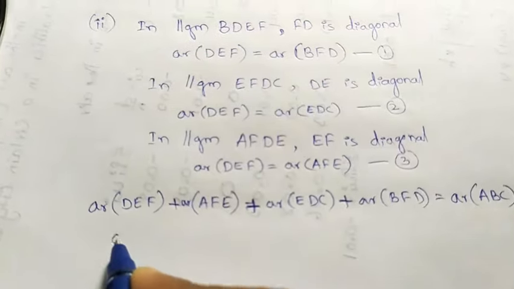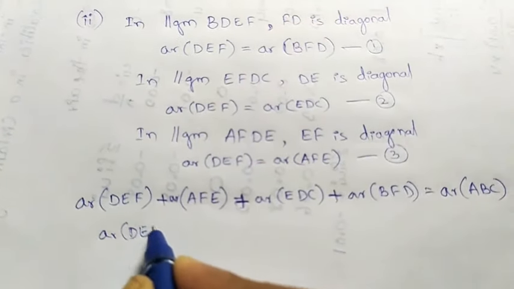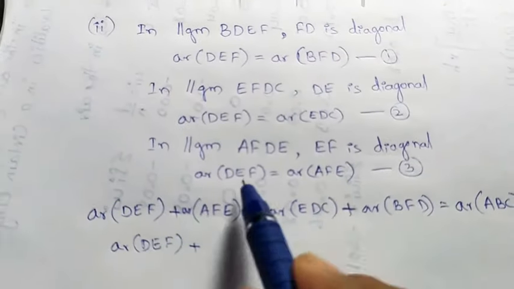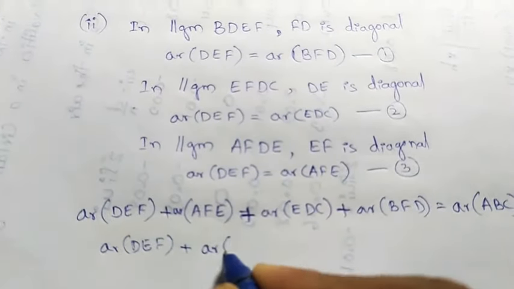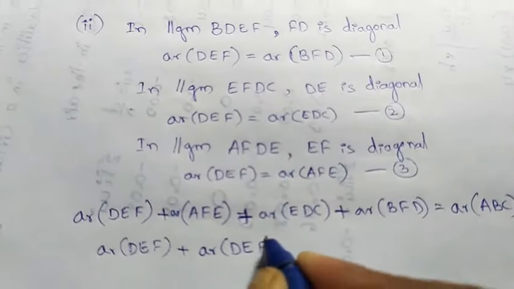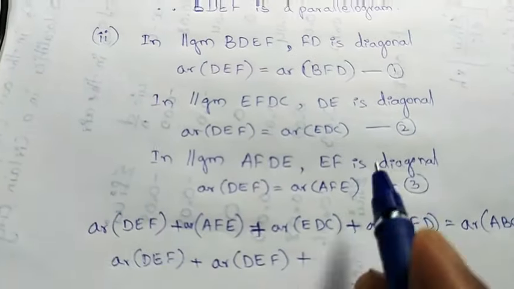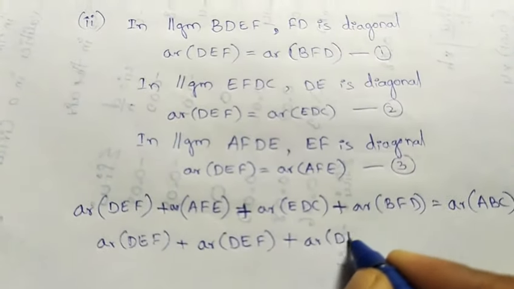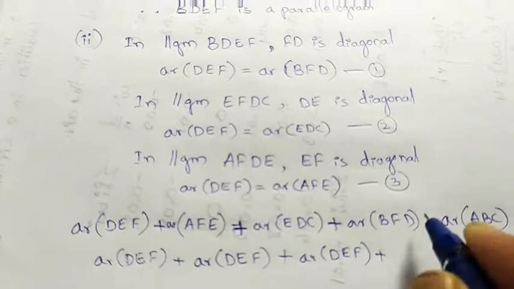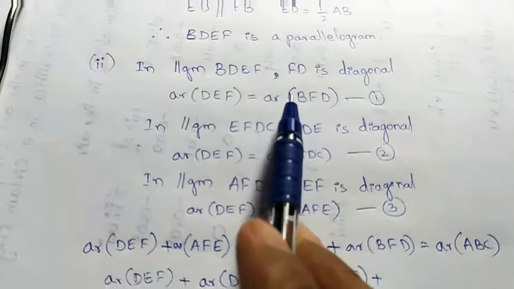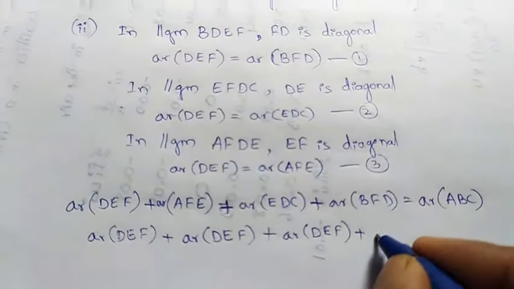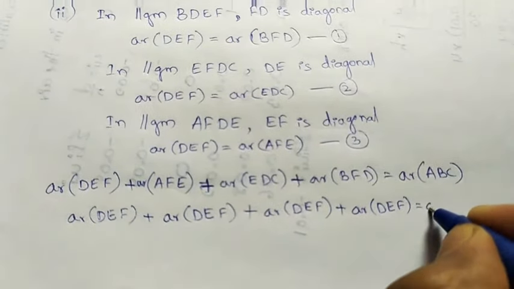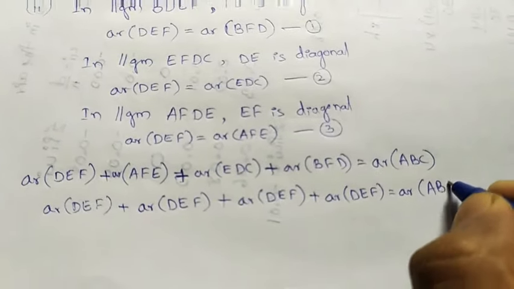Now keep ADF the same, plus AFE. AFE is equal to DEF. EDC, from equation number 2, is also area of DEF. And the fourth one, BFD, is also equal to DEF. So 4 times area of DEF equals area of ABC.